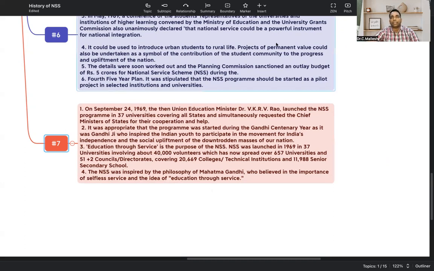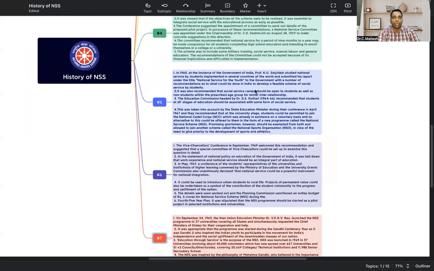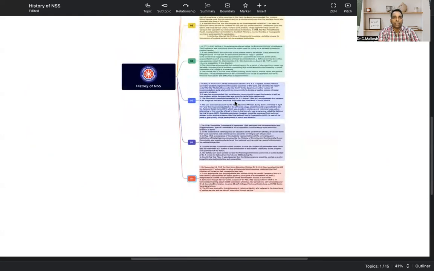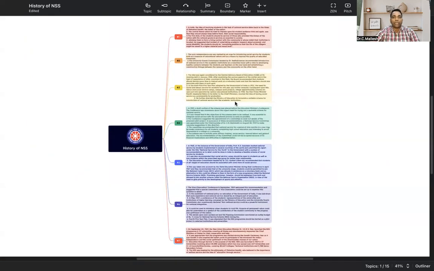So in this backstory and history of the NSS, whatever we discussed till now, it was not done in just one day or one night or by one person. It was done continuously and rigorously by the persons behind it from the beginning onwards.